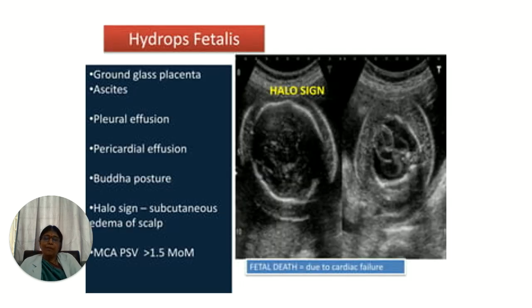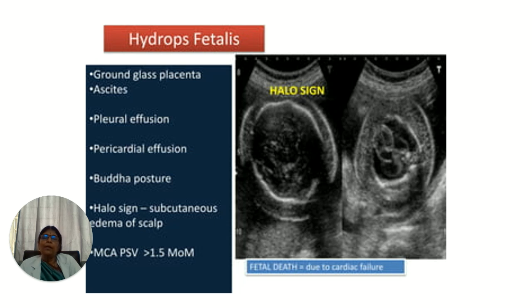Now, hydrops fetalis is an ultrasound diagnosis wherein you can see a ground glass placenta, pleural effusion and pericardial effusion. Buddha posture is seen in the baby, and you can see the halo sign, the subcutaneous edema around the scalp. You can see the skull, and around that the pericranial edema is seen, which is called the halo sign.